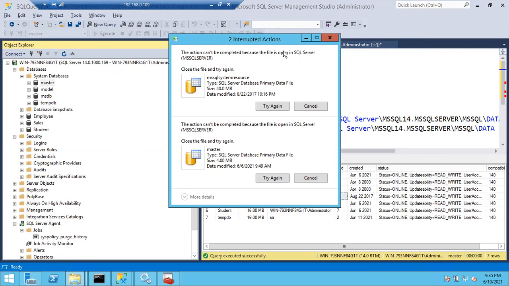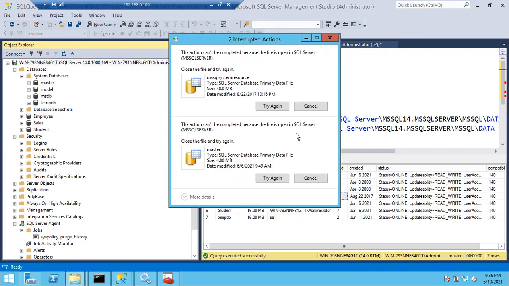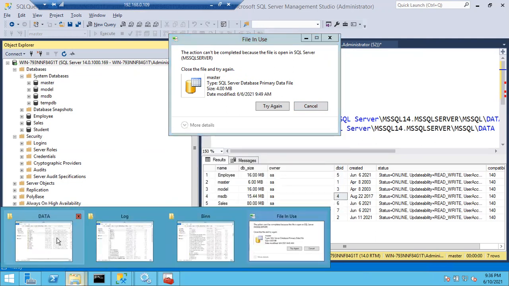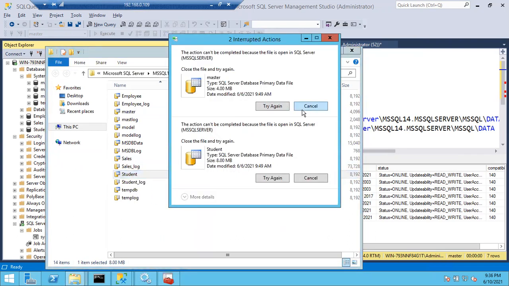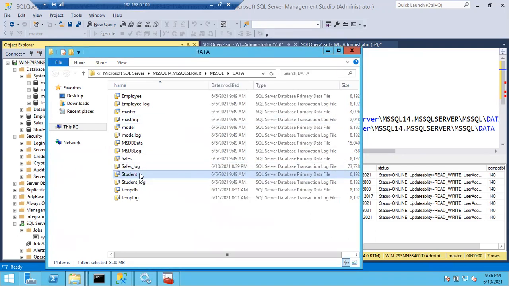In the same way, if SQL Server is up and running, you cannot delete any of the files, any of the system database files or log files. It will simply throw you the error. In case you want to delete a user database file also, it won't allow you to delete the files. If you see here, you cannot rename it also.